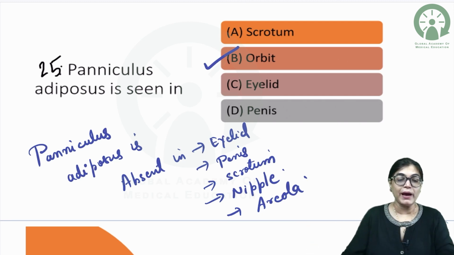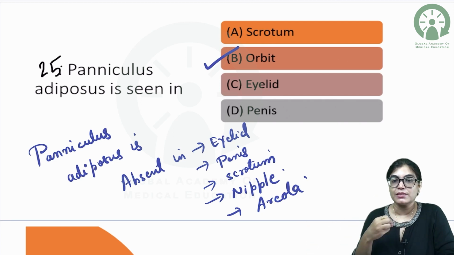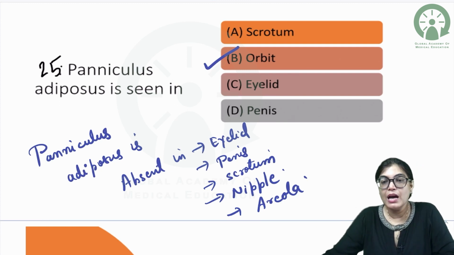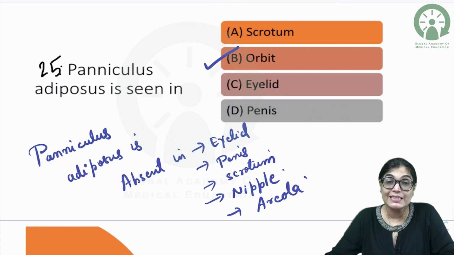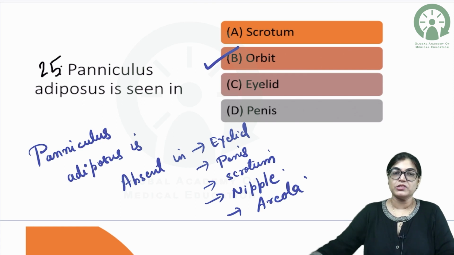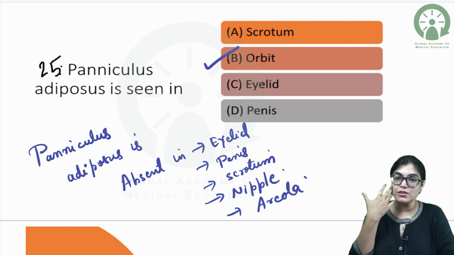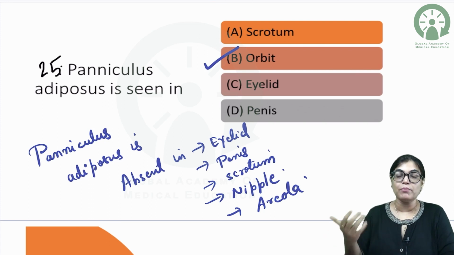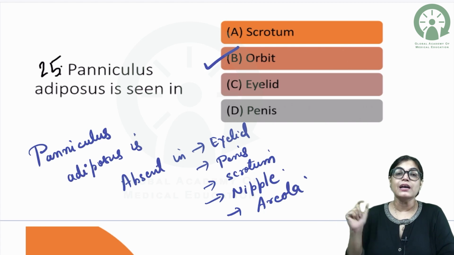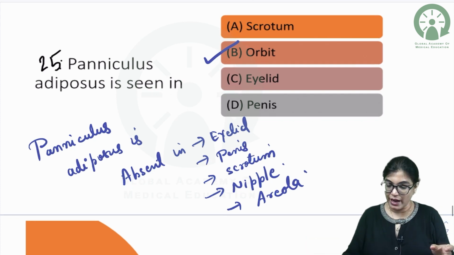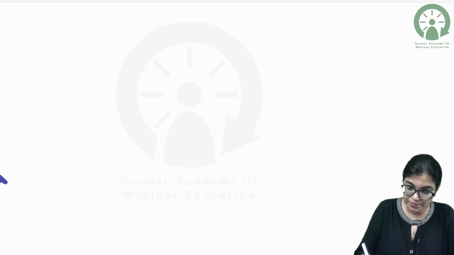When I am using the word panniculus carnosus, for example, generally the muscles are covered by deep fascia. Okay, the muscle has a deep fascia covering. But in certain cases, the muscle is present in superficial fascia. That becomes an example of panniculus carnosus. So, certain muscles like muscles of the face, platysma, dartos muscle, palmaris brevis, these are examples of muscles residing in the superficial layer, and they are examples of panniculus carnosus. So, please write down that also.